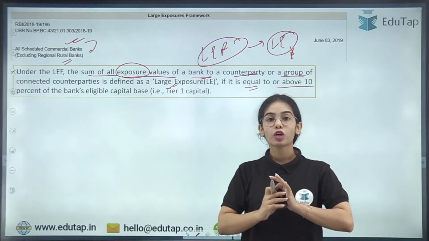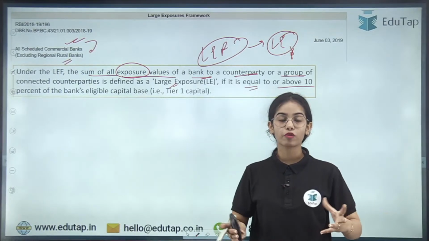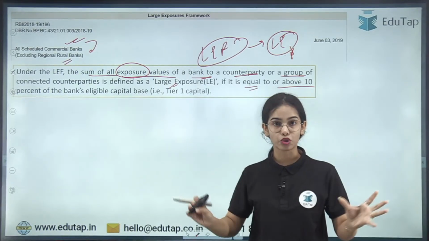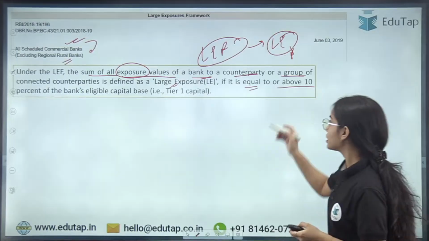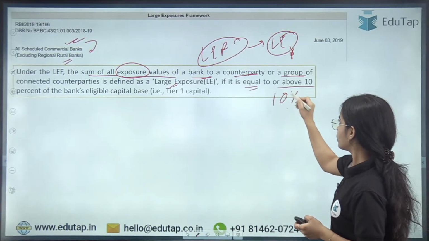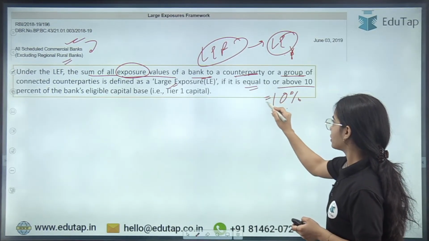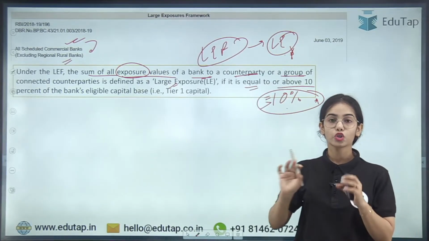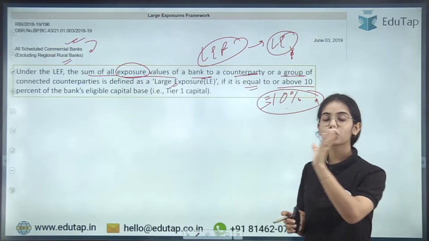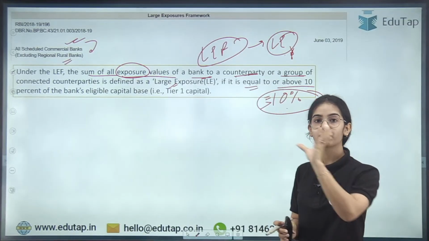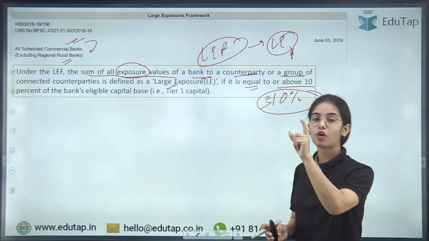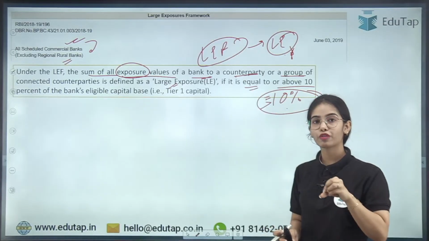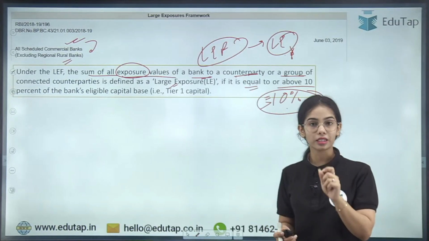That means for a scheduled commercial bank, the large exposure is that exposure that is equal to or above 10% of the tier 1 capital. So if the scheduled commercial bank is giving a loan or doing an investment in an entity of 10% or more than 10% of tier 1 capital, that will be considered a large exposure.